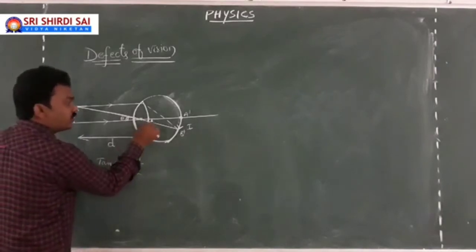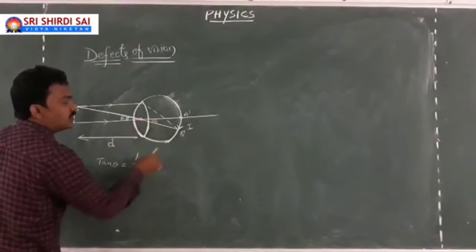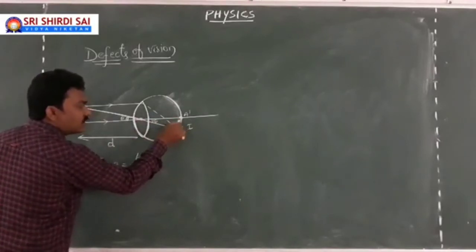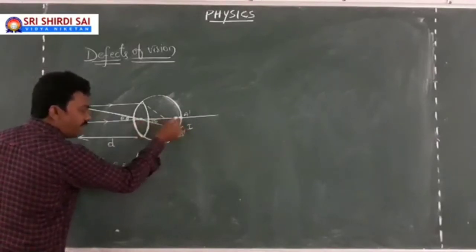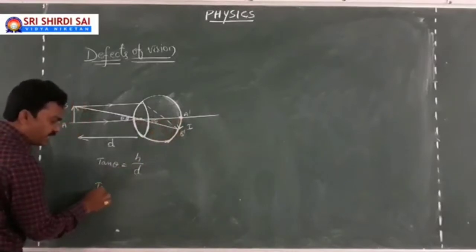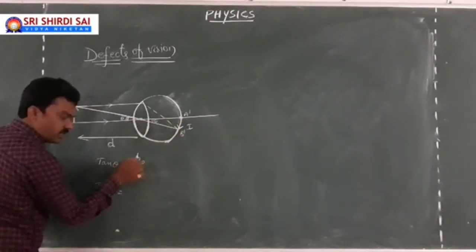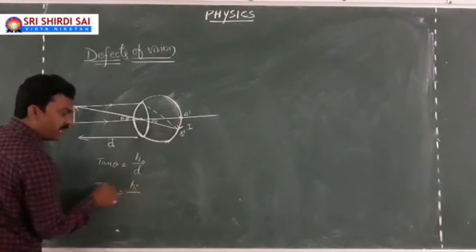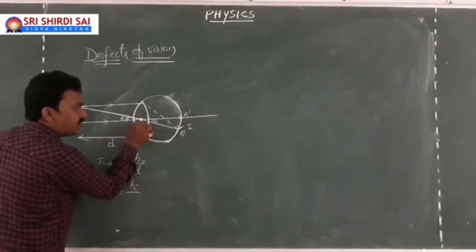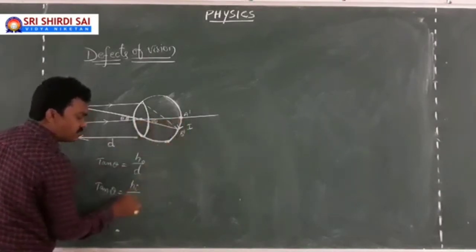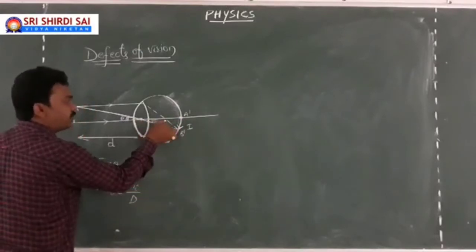Of course, here also this will be theta. This will be the size of the image. This will be the distance of the retina from the eye lens. You can write even tan theta equals size of object... here it is the size of the image by the distance of the retina from the eye lens, which is fixed. Let's suppose it as capital D.